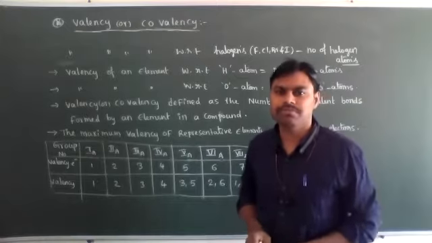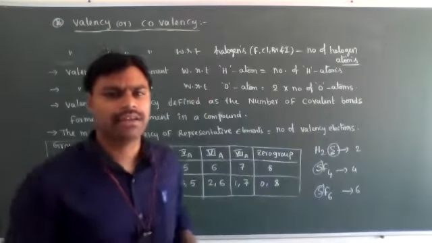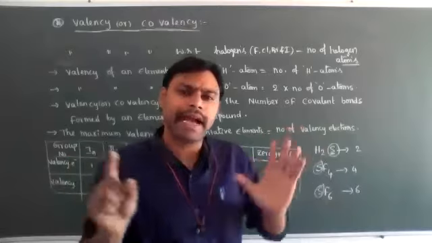Now, the maximum valency of elements in the periodic table.